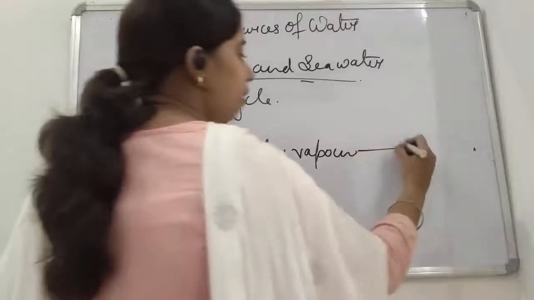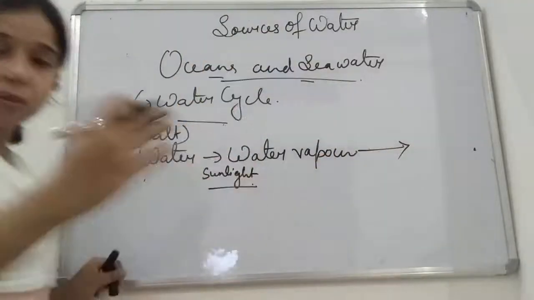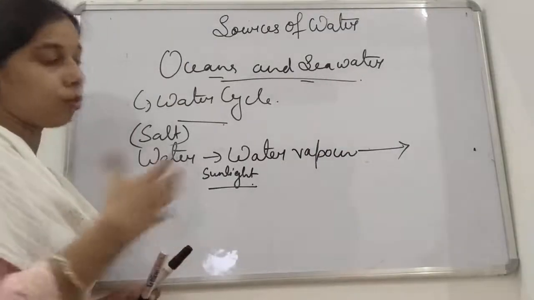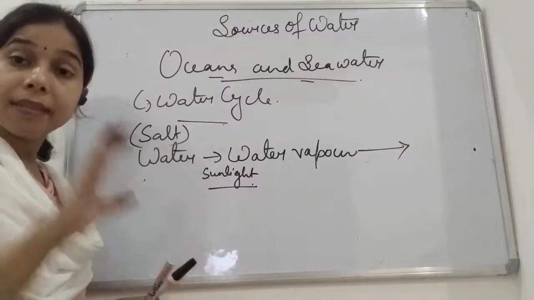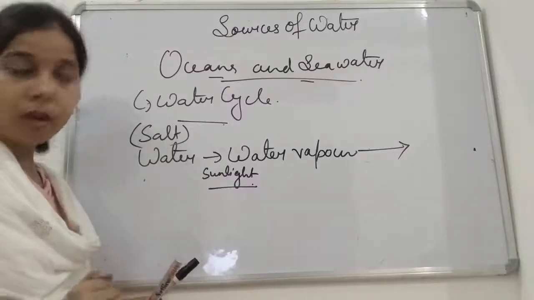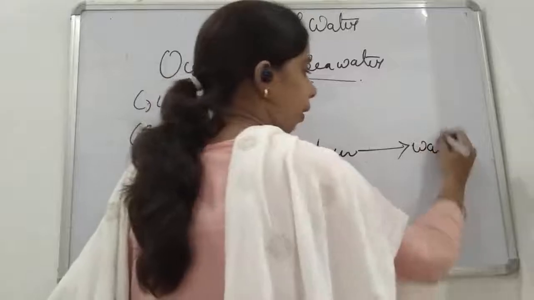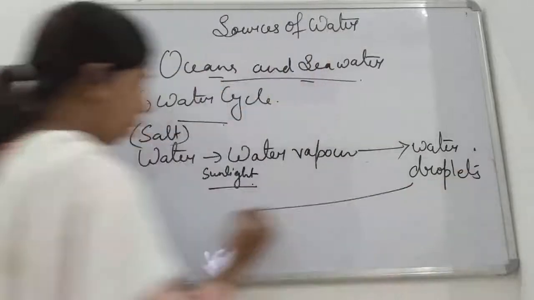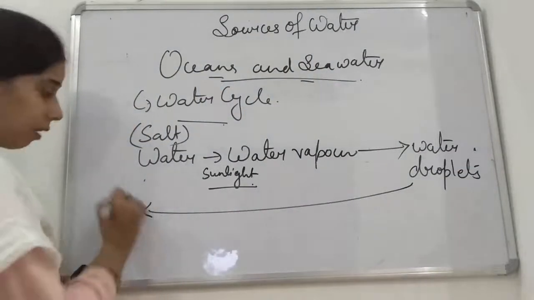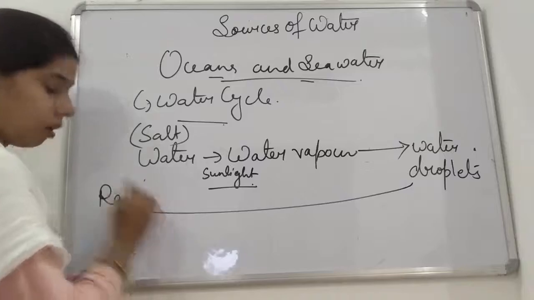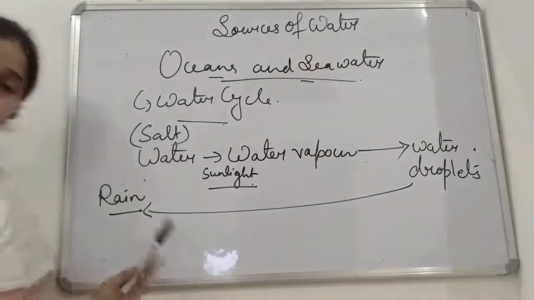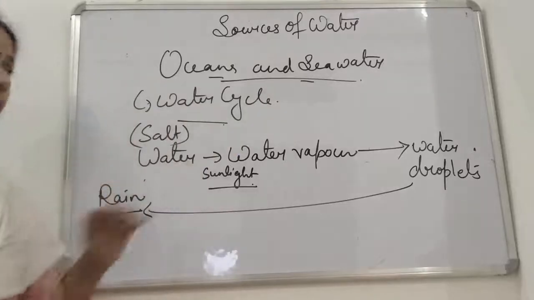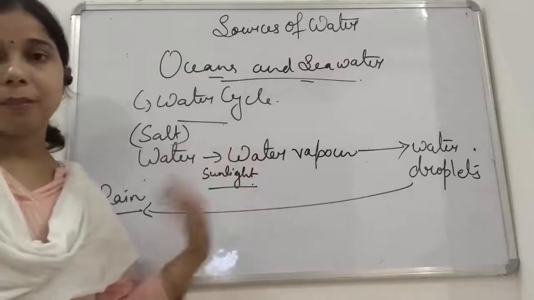This water vapor finally goes to the height, in the upward direction. As it goes to the upper height, then what will happen? There the temperature is lower, so it will get converted into water droplets, and finally this water droplet comes to the ground in the form of rain. Okay, so in the form of rain, it finally comes to the ground and gets mixed with the ocean and sea water. So by this we can say it completes the water cycle.